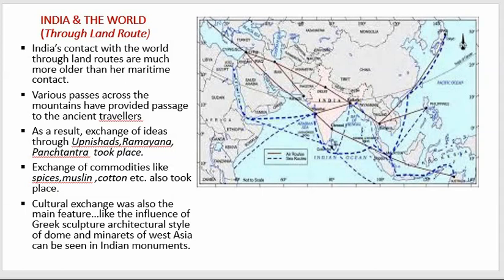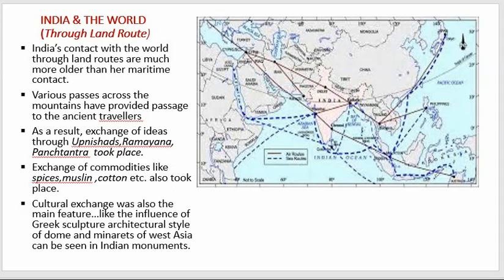the ideas. There was an exchange of ideas of the Upanishads, the Ramayana, which is an epic, then the Panchatantra. You must have read the stories of Panchatantra. So all these ideas were exchanged by the travelers who entered our country, and from our country also several things were taken to other parts of the world, like spices, muslin, cotton.